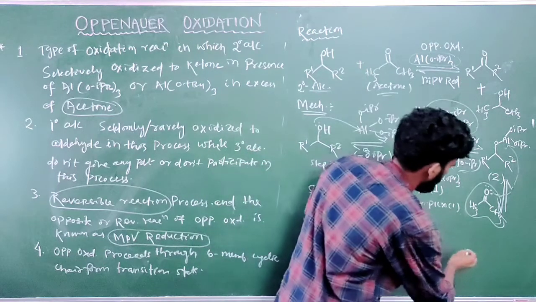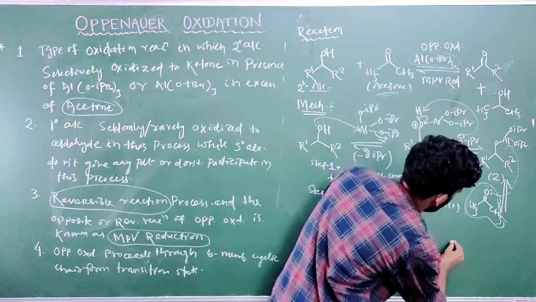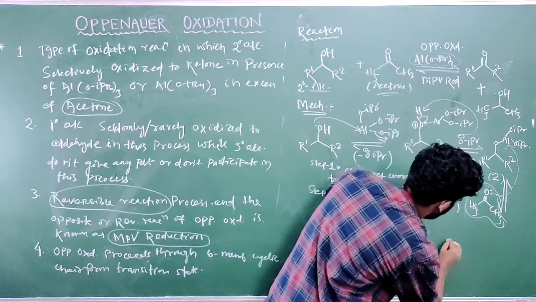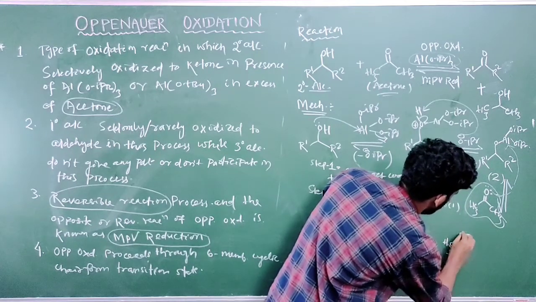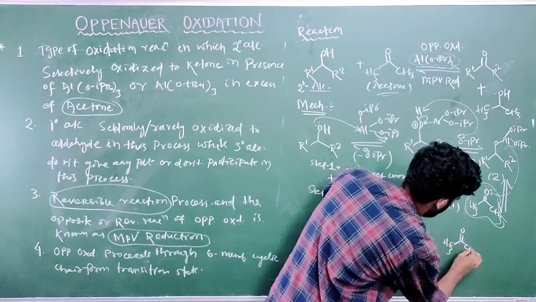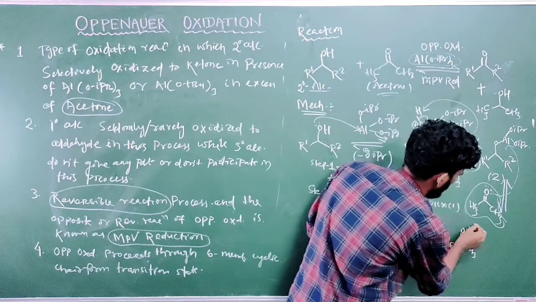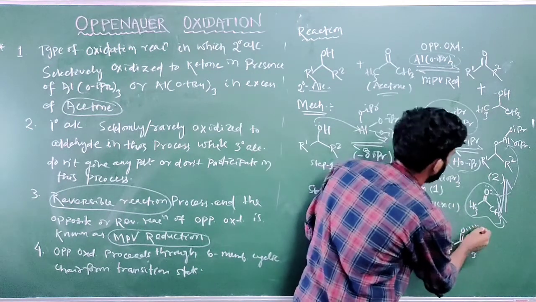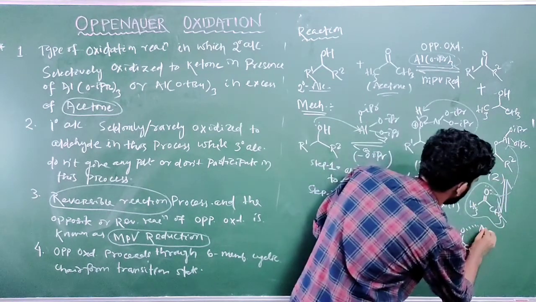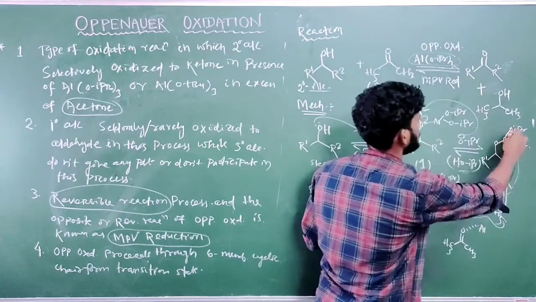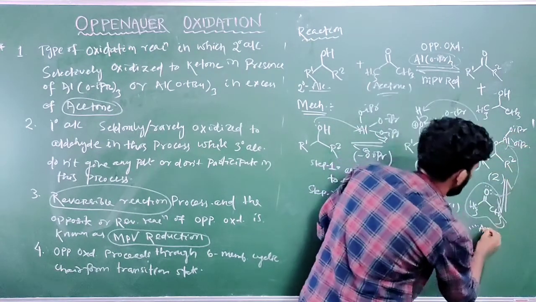So what will be the transition state here? Here we mark acetone, COCH3, and this is the symbol of the coordinate bond to aluminum. The aluminum is attached to OiPr.